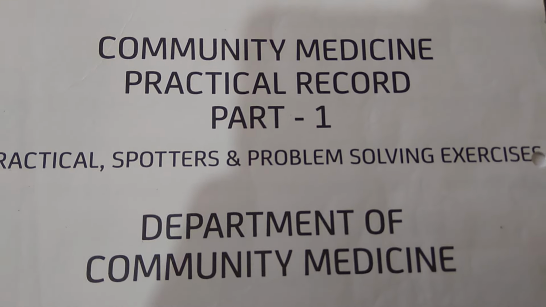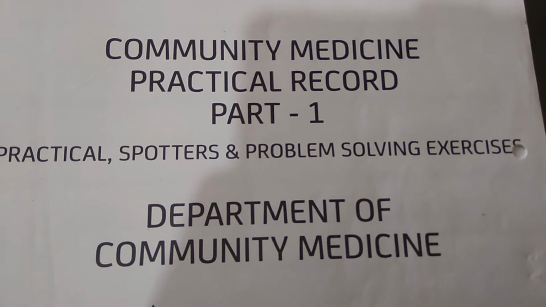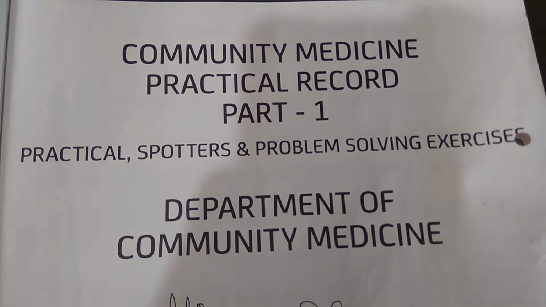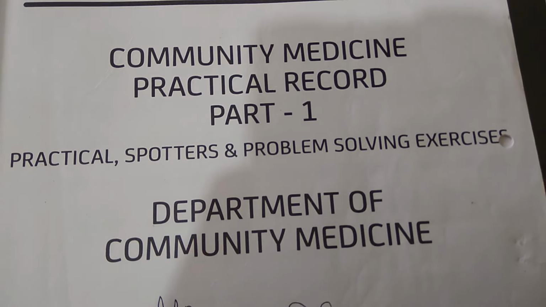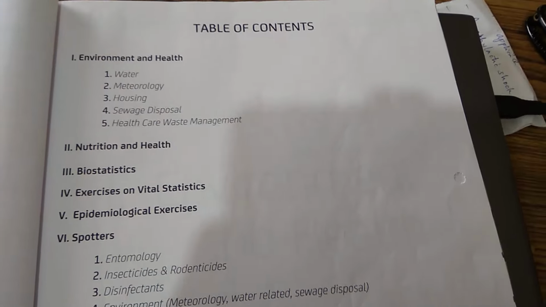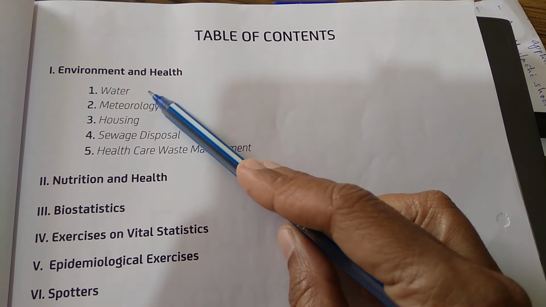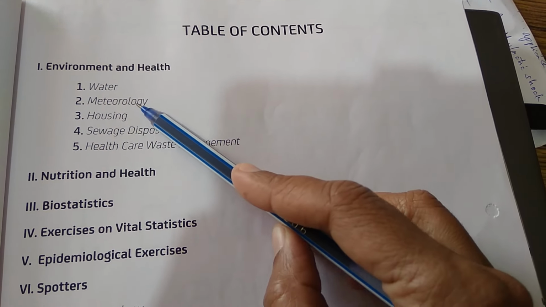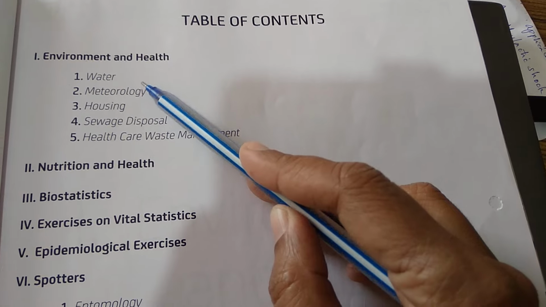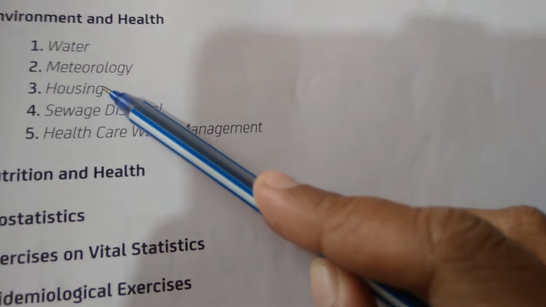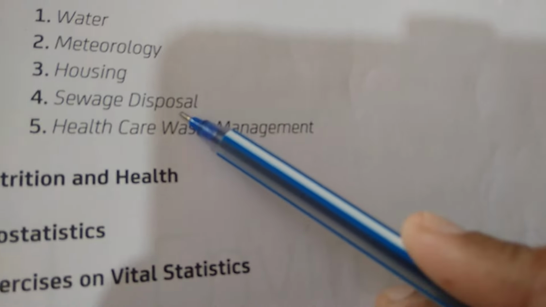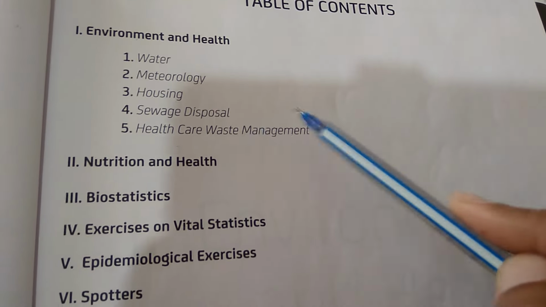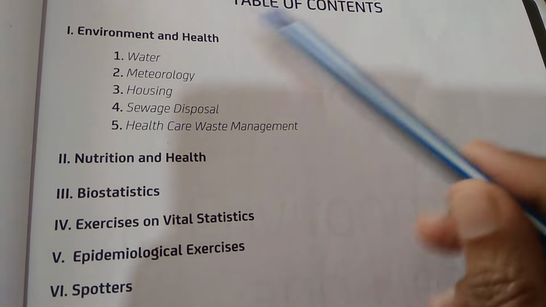Hello people, in this video we want to look at the community medicine record. This is part 1. It says practicals, spotters, problem solving. Here there is a table of contents: water, meteorology, that is all the pressure measuring instruments, etc. Housing, the types of housing, sewage disposal, healthcare waste management, that is biomedical waste management.